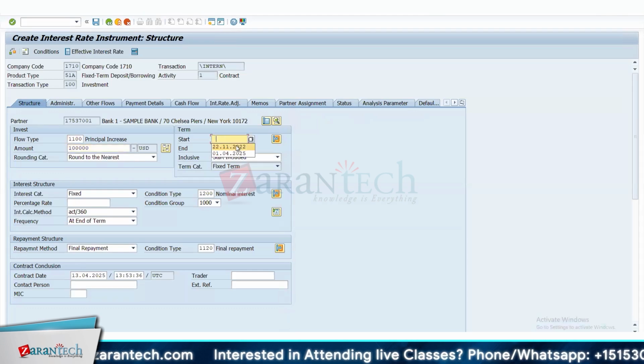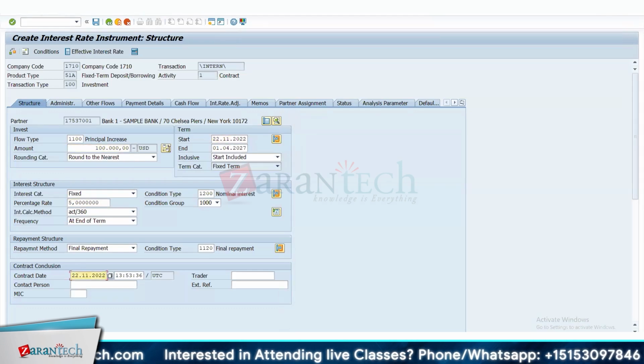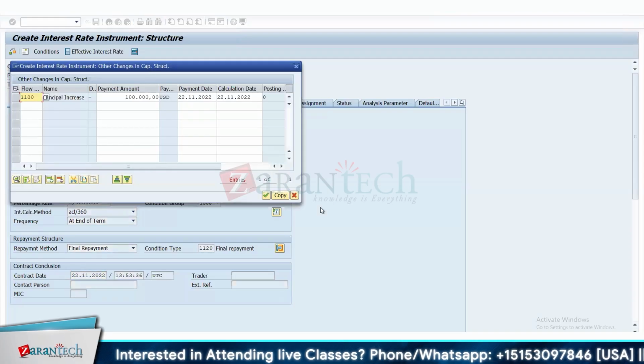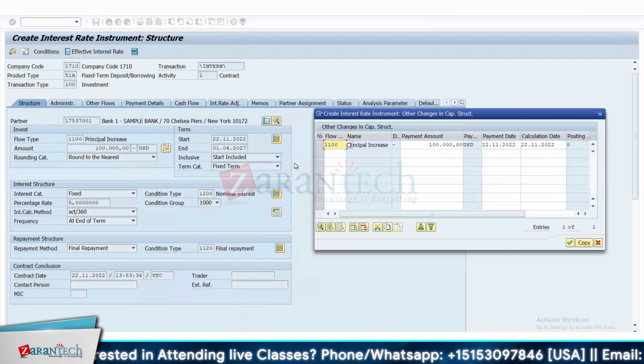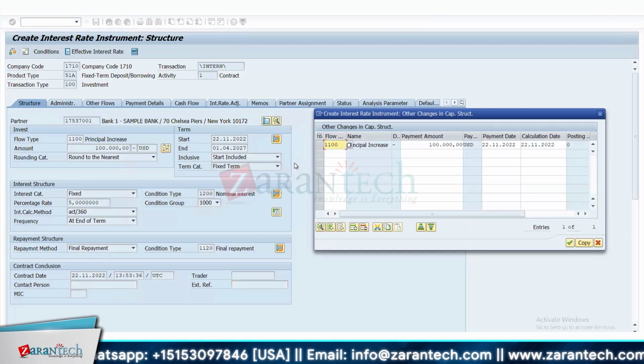So let's say here I'm giving details. The system is assuming that there's a flow type of 1100, that means principal increase. Okay. And this flow type is also linked to update. We'll discuss this later, this is more of a configuration. So the system is assuming I'm giving 100,000 here. That means I'm investing $100,000 on 22nd of November 2022 in this bank.